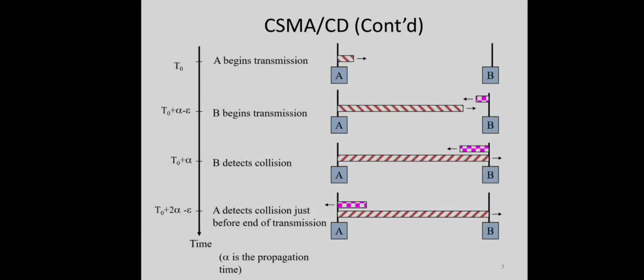Here is an example of how a collision happens. Suppose we have two different stations sharing a channel. There can be many other stations also, but for the timing, let us take only A and B.